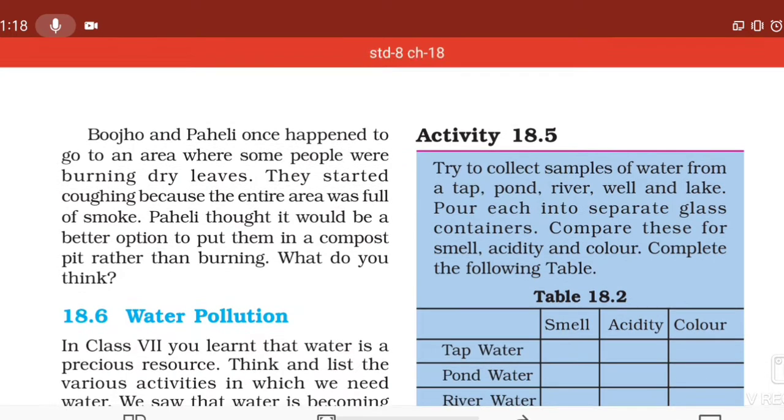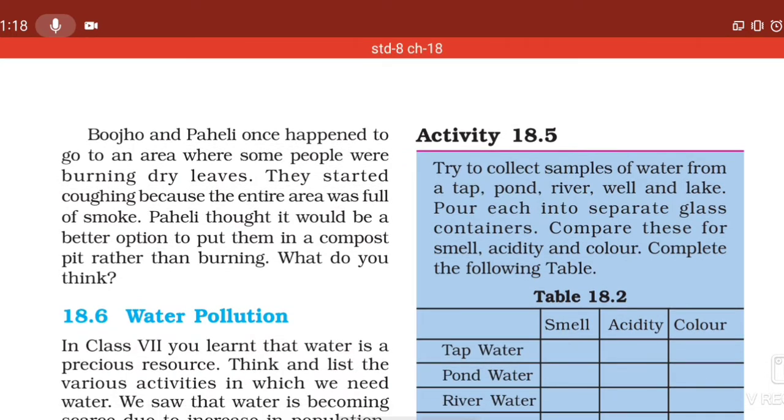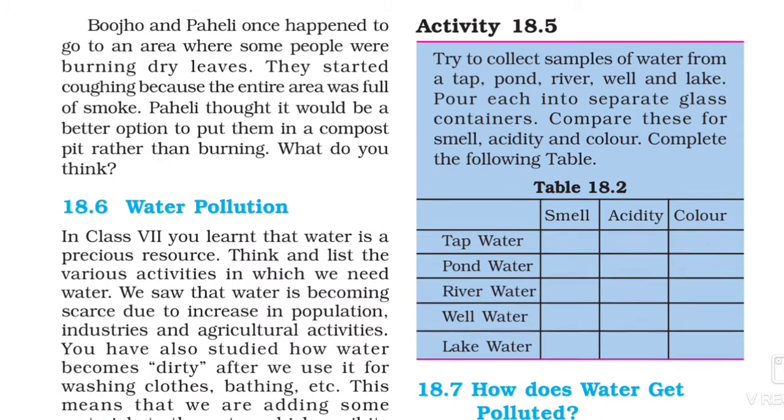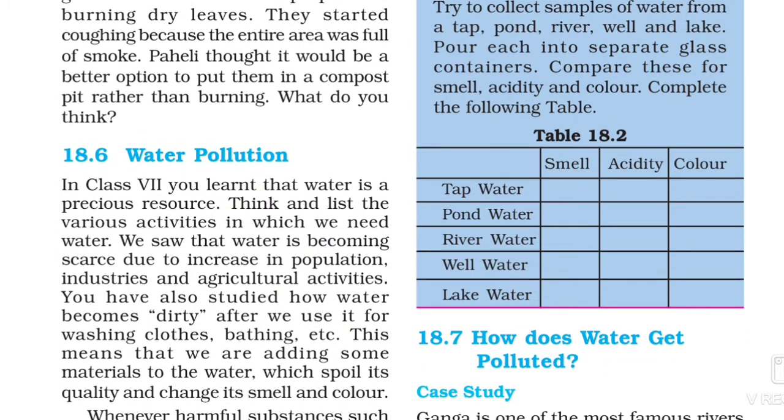Next student, here is the table. You can see activity 18.5: try to collect samples of water from a tap, pond, river, well and lake. Pour each into separate glass containers. Compare these for smell, acidity and color, and complete the following table.